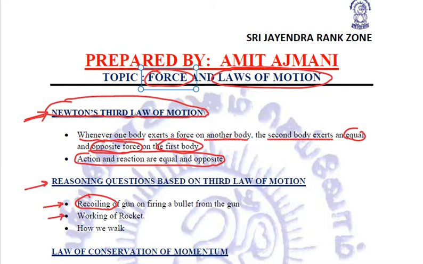Now the next is the working of a rocket. How does a rocket go upward? It is going vertically upward in space, against gravity. Now how does it happen? Again Newton's third law of motion comes into play. What exactly happens is, we burn fuels. What are the fuels? They are known as rocket propellants. Now what are those fuels? Liquid hydrogen and liquid oxygen.